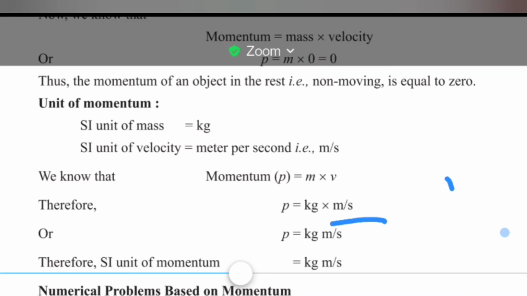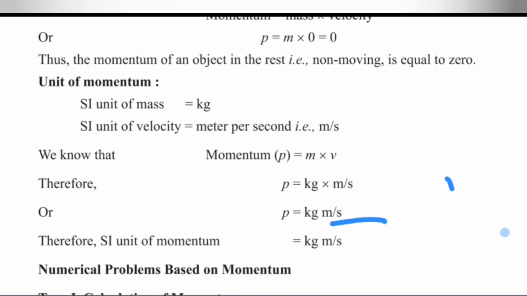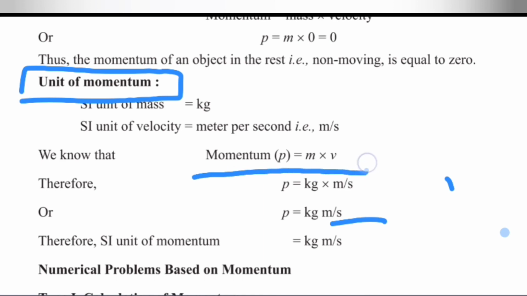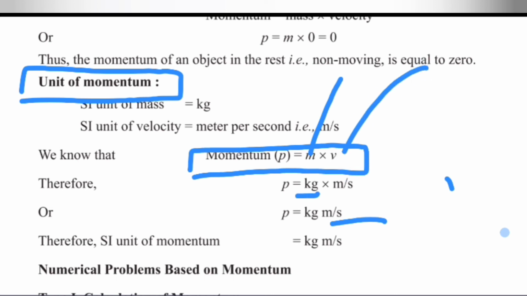Now the next important question from this topic is, what is the SI unit of momentum? As we know, momentum is mass into velocity, and the unit of mass is kg and the unit of velocity is meter per second. So the unit of momentum will be: P is equal to kg meter per second, that is, momentum is measured in kg meter per second.